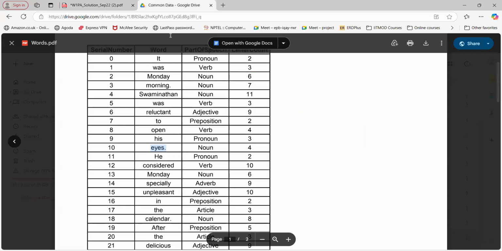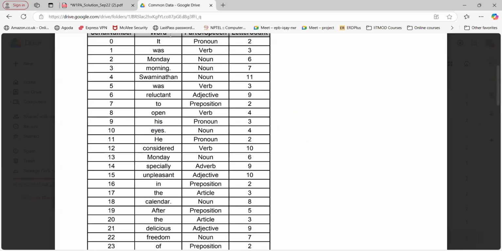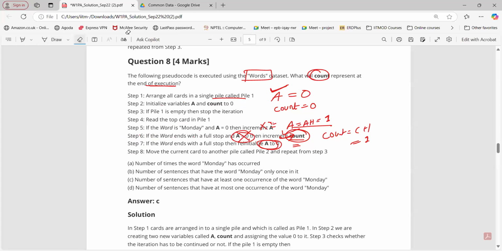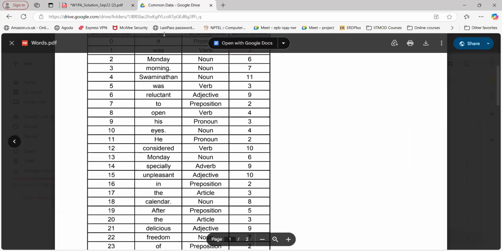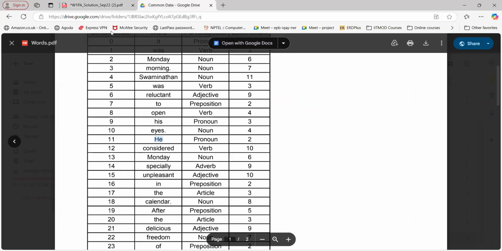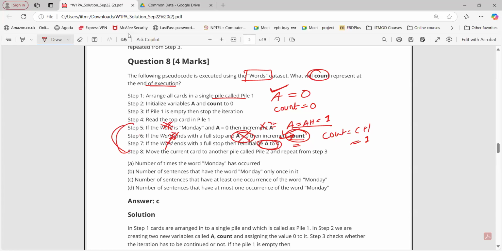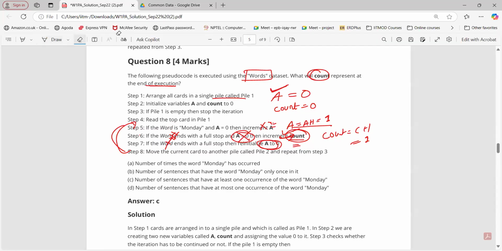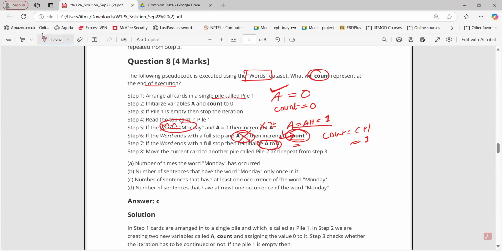Now, what about the third sentence? Let's see. Third sentence, he considered Monday. Now see here what is happening. At the beginning of the third sentence, what will happen? Is it Monday? No. Not Monday, not full stop. Go for the next step. Again not Monday, not full stop. Go for the next step. Now it is Monday. Word is Monday, yes, true. A is 0, yes, A is 0 from the previous iteration itself. That is true, then we are going to increment A. A will be 1.